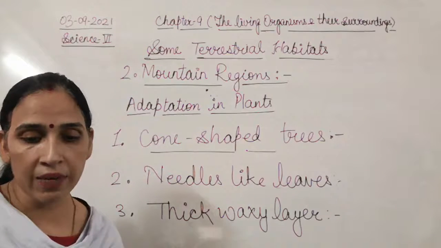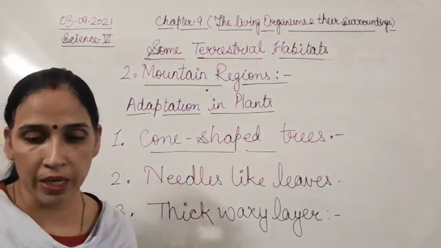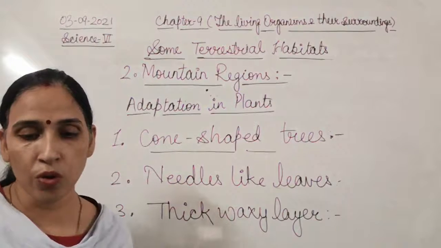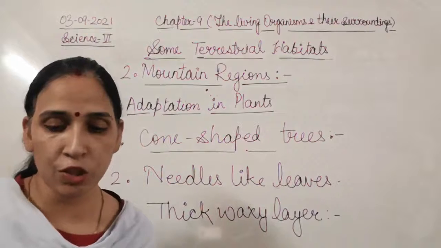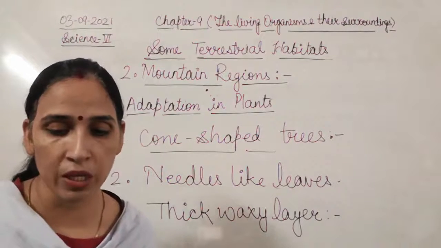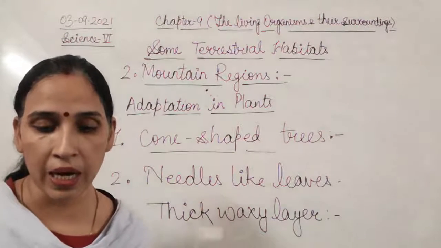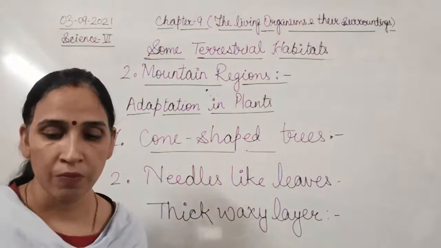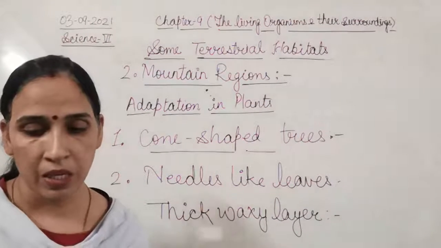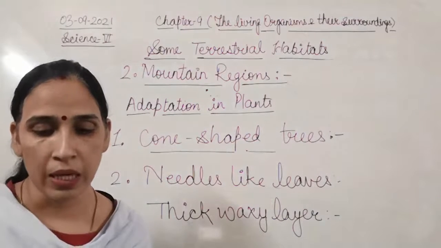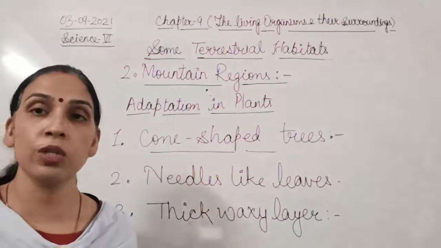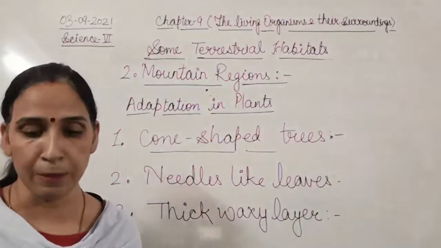This prevents such trees from losing water from their leaves and helps in their survival during winter, when all the water in the soil is frozen and not available to the roots.